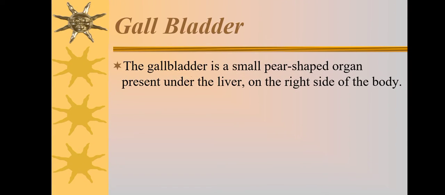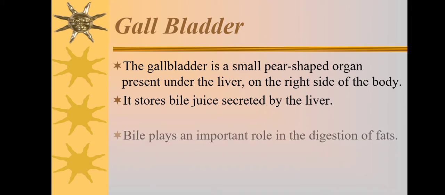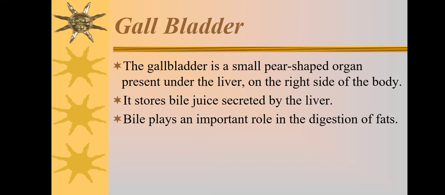Gallbladder. The gallbladder is a small pear-shaped organ present under the liver on the right side of the body. It stores bile juice secreted by the liver. Bile plays an important role in the digestion of fats.